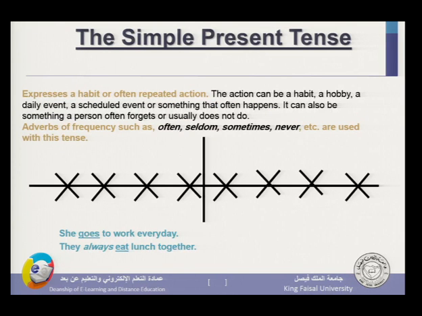The simple present tense. In general, we use present simple tense if we are talking about habits, if we are talking about something that you always do, if we are talking about facts. If, for example, I always go to my university, in this sense, the present simple is to be used. So I say, I always go to my university at 7 o'clock. So I use the verb go, which is in the present simple, because I'm talking about something that I regularly do.